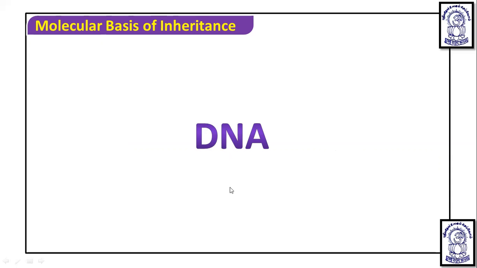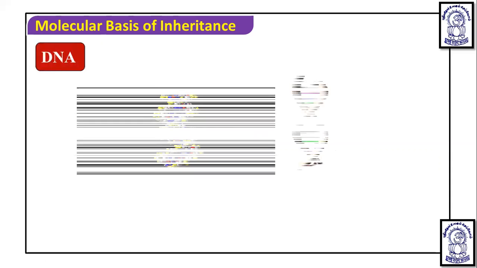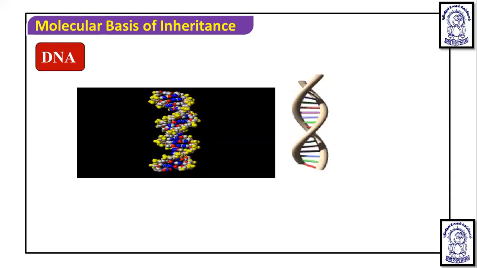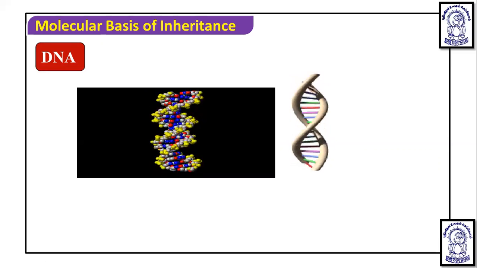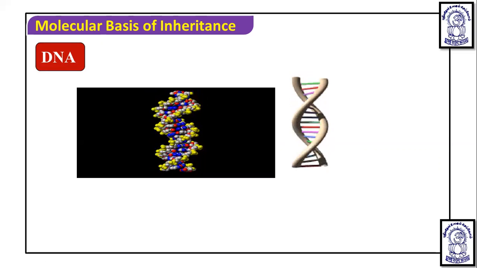Now we are going to discuss DNA in more detail. DNA is a double helical structural model. It looks like this. It is a long DNA, approximately 2.2 meters long, which is packaged into the one nucleus of one cell.